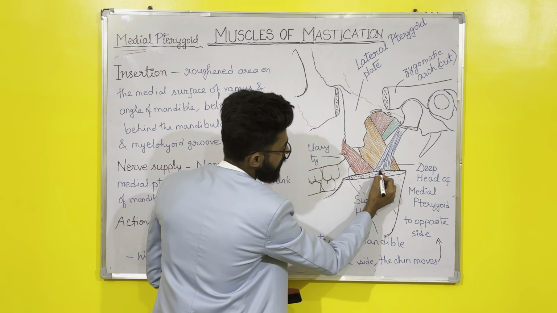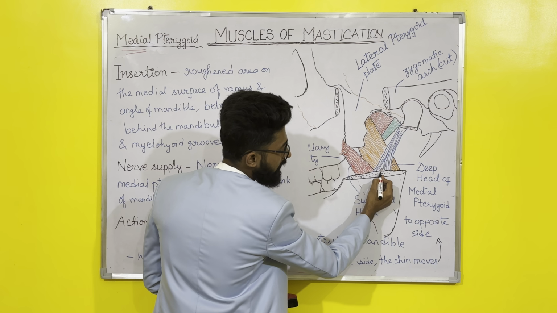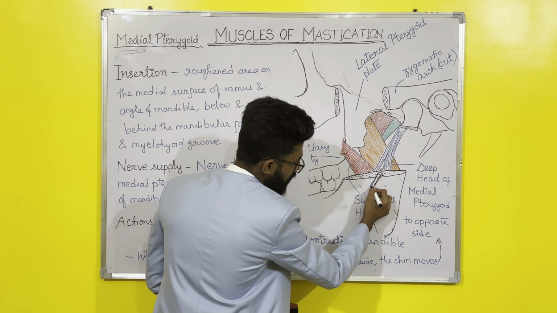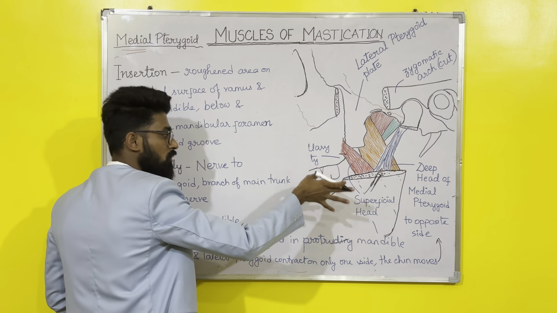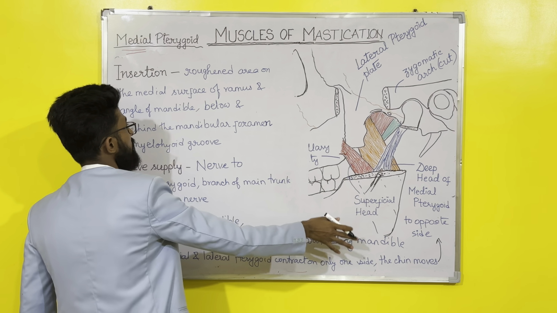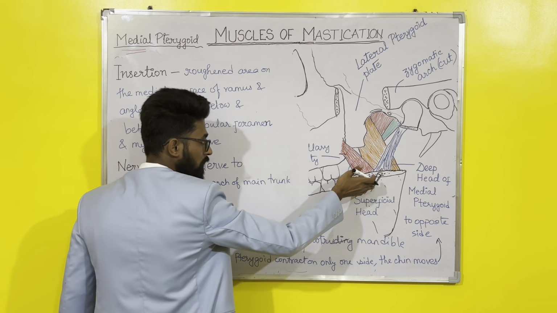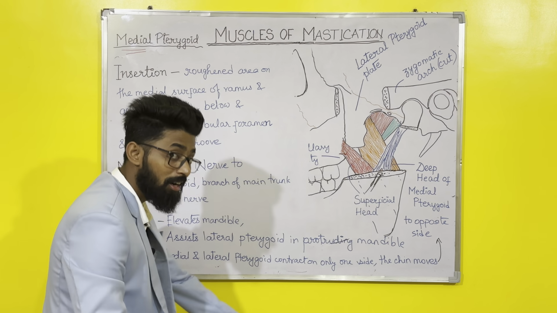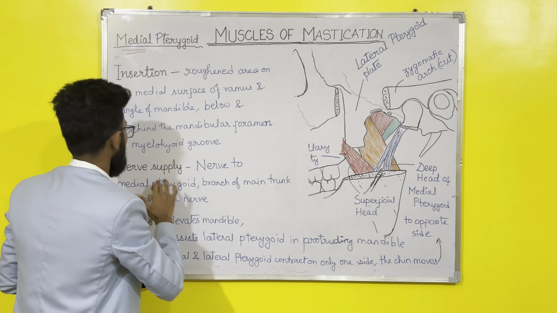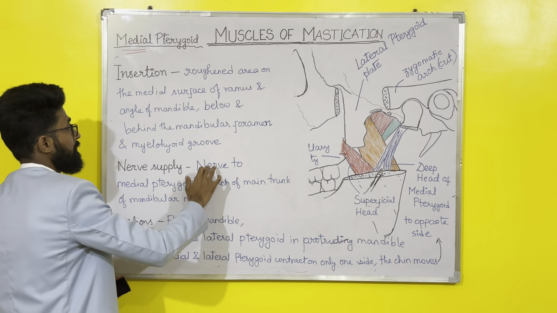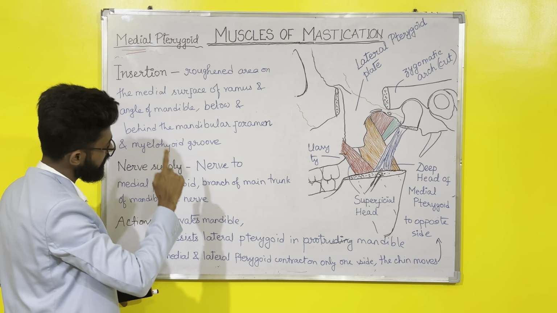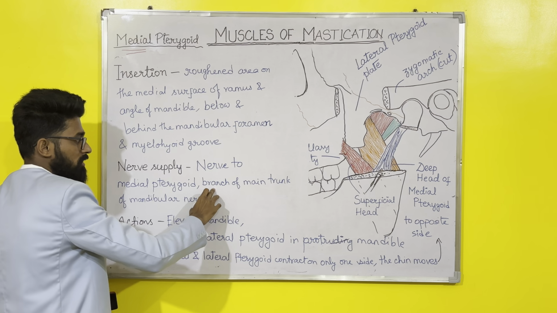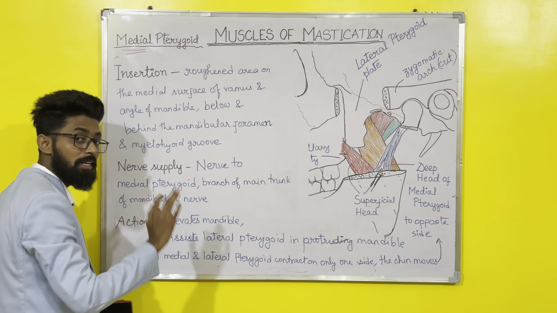So you can see here the sphenomandibular ligament is divided. Here is the mandibular foramen and mandibular canal. So insertion is into the medial surface of the ramus and angle of mandible, below and behind the mandibular foramen and mylohyoid groove. Next is the nerve supply. Medial pterygoid is the name of the muscle, so the nerve is also named nerve to medial pterygoid, which is a branch of the main trunk of mandibular nerve.